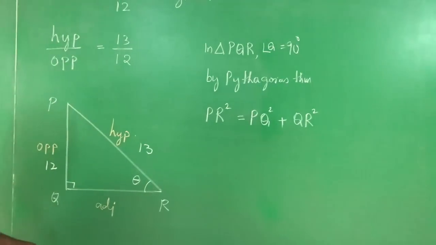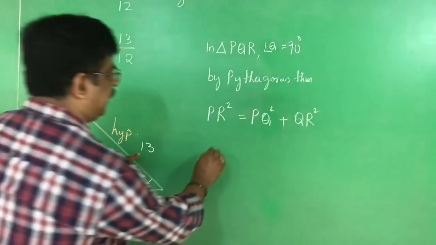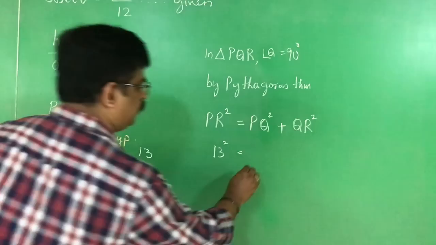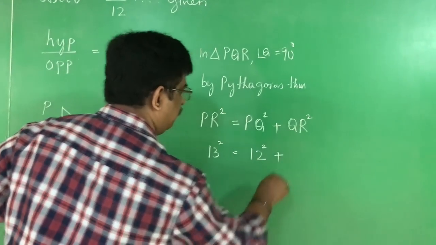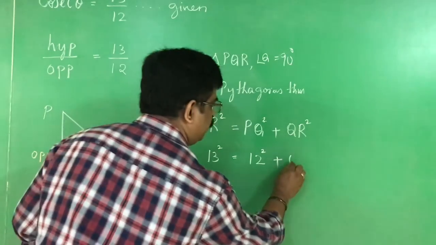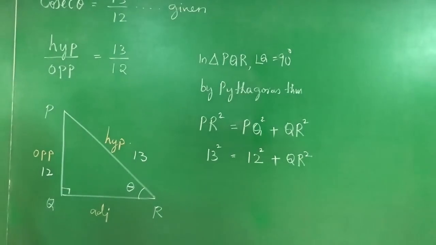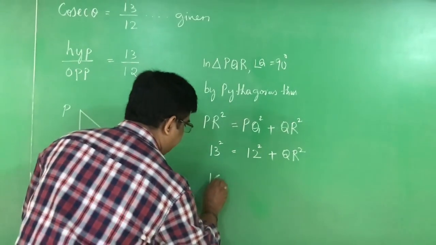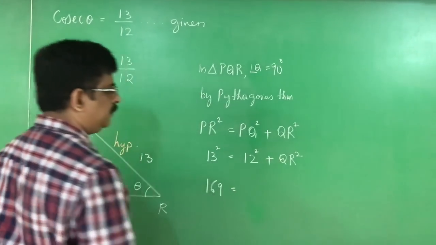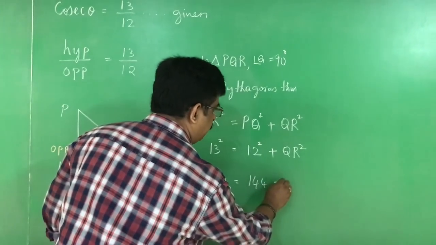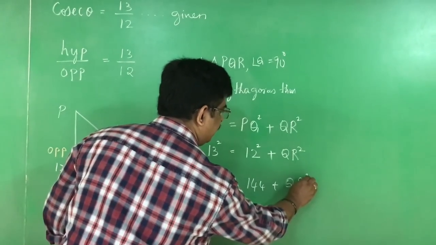PR square is 13 square, equal to PQ square, 12 square, plus QR square. 13 square means 13 into 13, that is 169. 12 square is 144, plus QR square.